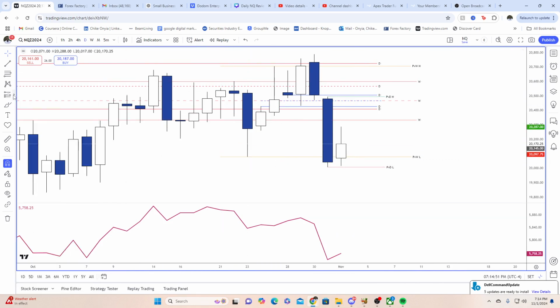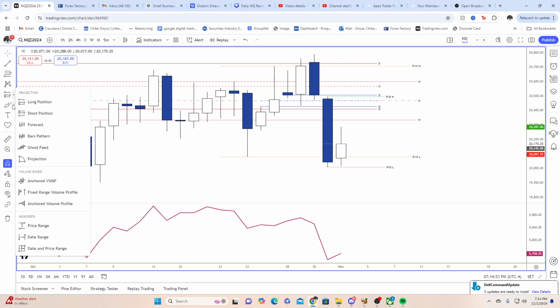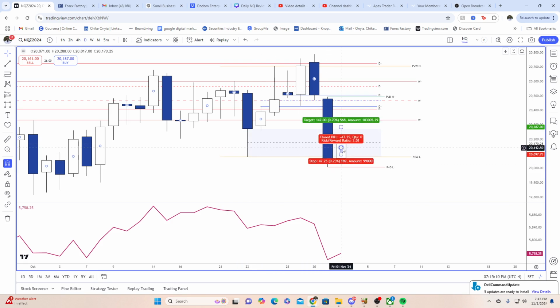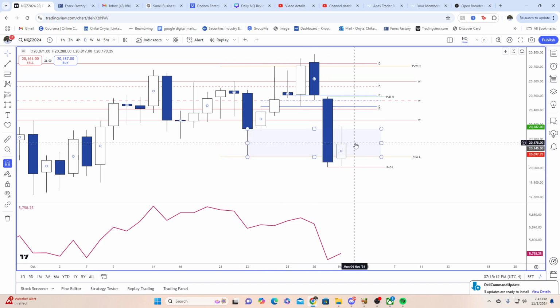Also, something that's going to be very interesting. Look at this as well. I just noticed, this is the consequent encroachment of this wick. ICT says that wicks are also fair value gaps, right? So we have this wick, we close through the consequent encroachment, and we also close below this weekly level low. Also very bearish price action. We came back up and we didn't close through this wick CE, showcasing that we are quite bearish.